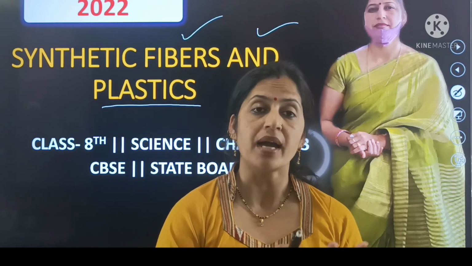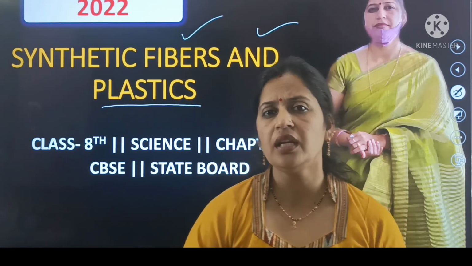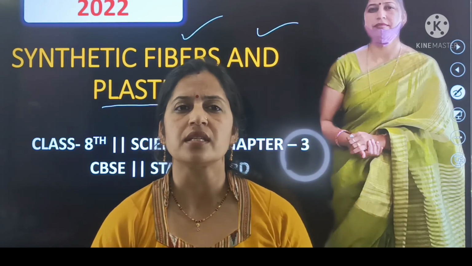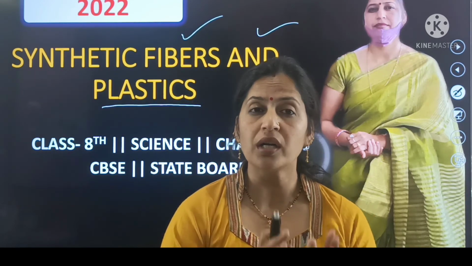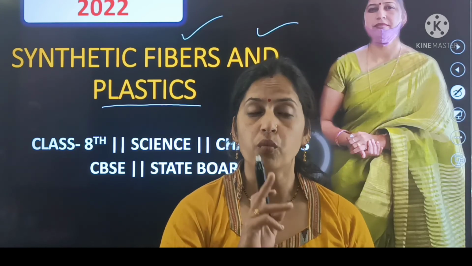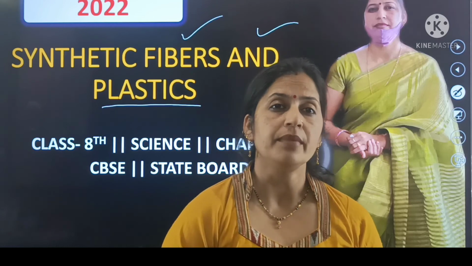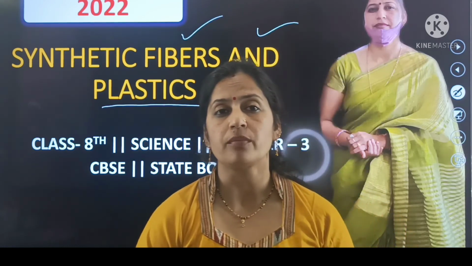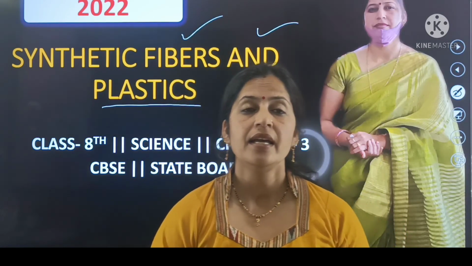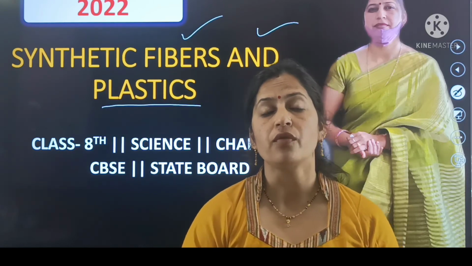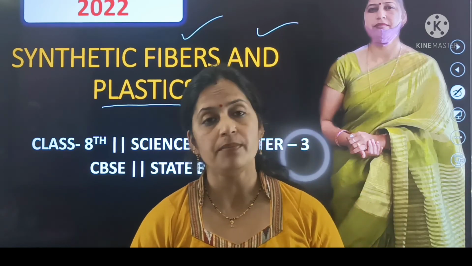Section C is related with match the column. And section D is related with very short answer type questions. That means your word limit is only within 1 word or within 1 sentence. तो यहाँ पर बेटे हमने 4 sections में divide किया था इस chapter को और वो हमने complete कर लिया है. And this syllabus is common for all the boards, either state board or the CBSE board.